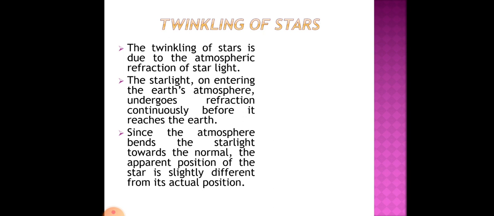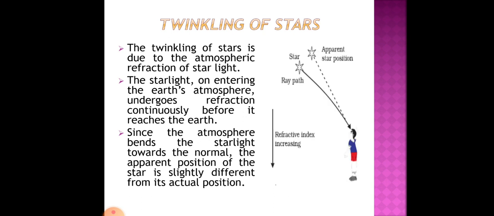If you remember, in the last class I told you that the atmosphere near the surface of the earth is denser, as a result the light coming from the stars is bent towards the normal. So for this reason the star that we see is different from its actual position.